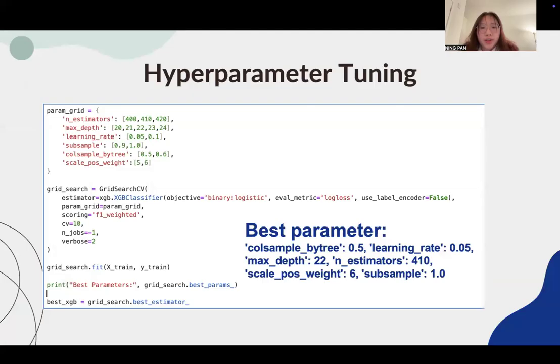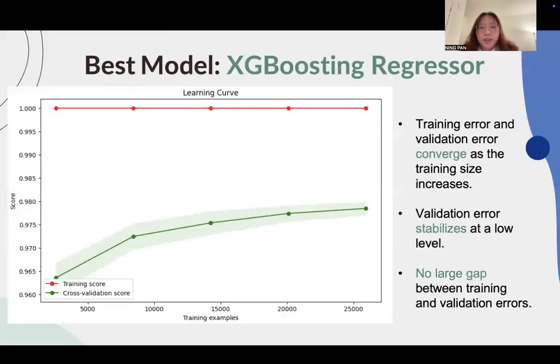We also used grid search and Optuna for hyperparameter tuning. After optimization, our model achieved an improvement in average score, leading to better prediction accuracy. For XGBoost, the best model, the learning curve shows a great fit, but indicates a slight tendency toward overfitting. The training score remains at 1, showing that the model perfectly fits the training data, and the validation score is slightly lower, but follows an upward trend as the training size increases. The gap between these two scores is small, suggesting the model generalizes well and benefits from additional data.